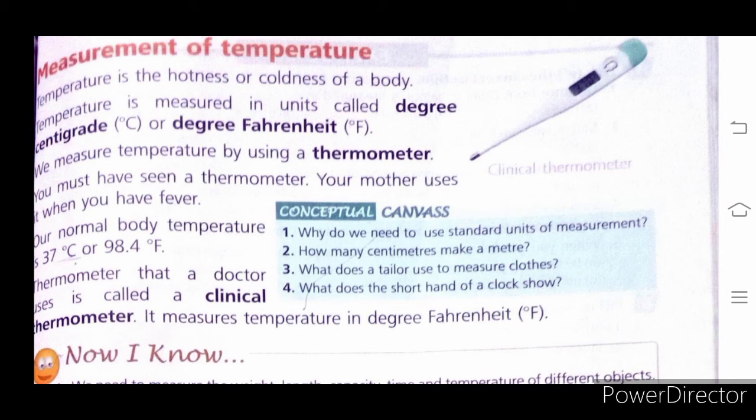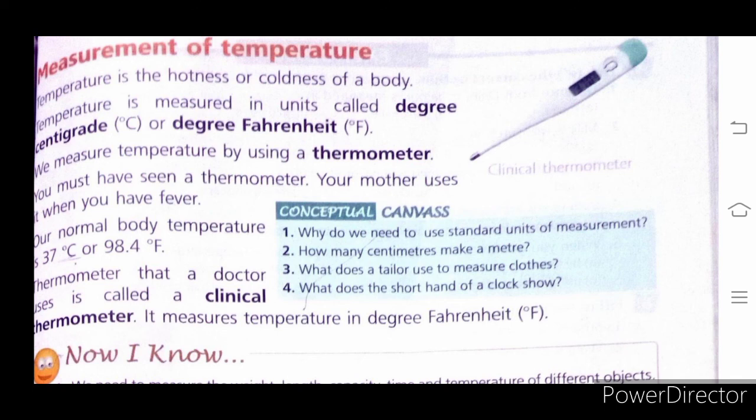So in Fahrenheit, the body temperature of a normal human being is 98.4 degree Fahrenheit, and in the Celsius scale it is 37 degree centigrade. So from this we come to know that the units of temperature are degree centigrade and degree Fahrenheit, and we measure temperature using a thermometer, and normally doctors use a clinical thermometer. Okay, so here we complete measurement of temperature.